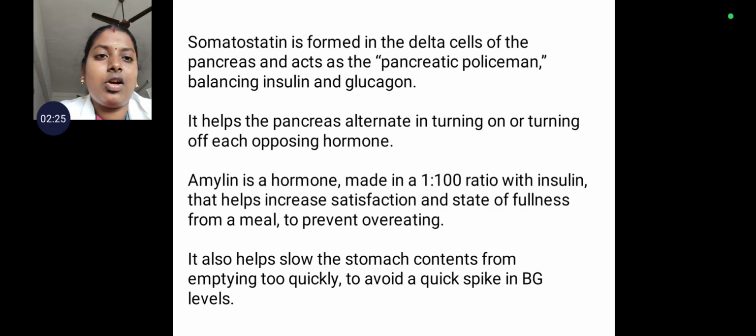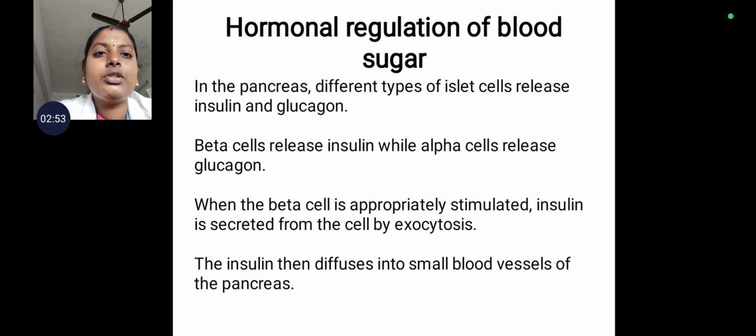And amylin is a hormone made in the ratio of 1:100 with insulin and it helps in increasing the satisfied state of fullness after a meal to prevent overeating. So when we eat a meal, we get a satisfied state of fullness in the stomach. It also helps slow the stomach contents from emptying too quickly, to avoid a quick spike in the blood glucose levels.